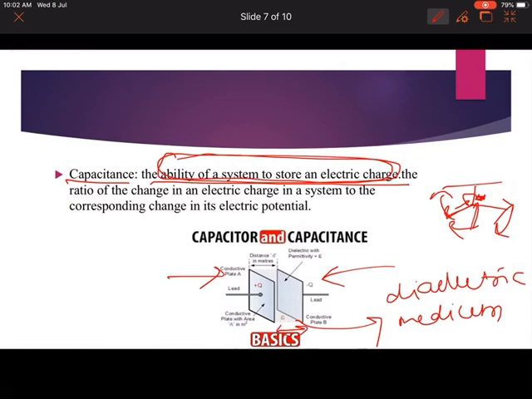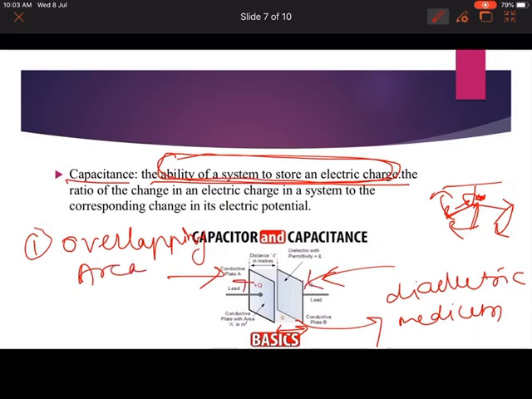Generally, capacitance depends on the following concepts, बोल सकते हैं उसको. The first one is the overlapping area of the two plates, meaning how much area overlaps.